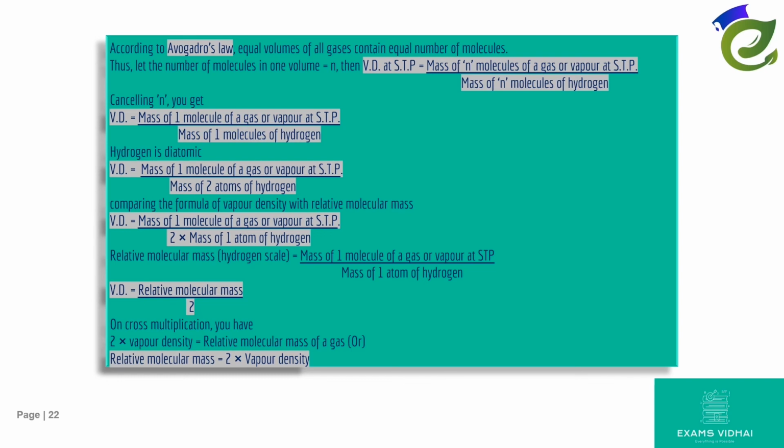However, since hydrogen is diatomic, vapor density is equal to mass of one molecule of gas or vapor at STP divided by mass of two atoms of hydrogen. When we compare the formula of vapor density with relative molecular mass, they can be represented as vapor density is equal to mass of one molecule of a gas or vapor at STP divided by 2 times mass of one atom of hydrogen, which gives us vapor density is equal to relative molecular mass divided by 2. On cross multiplication, we have relative molecular mass is equal to 2 times vapor density.